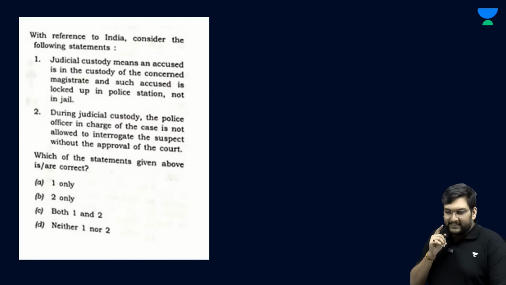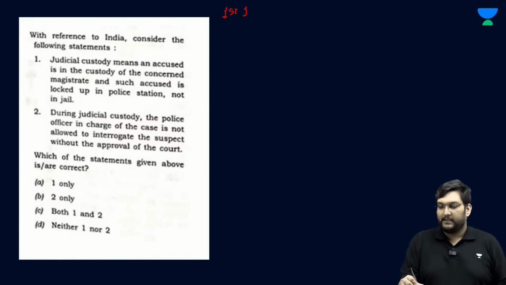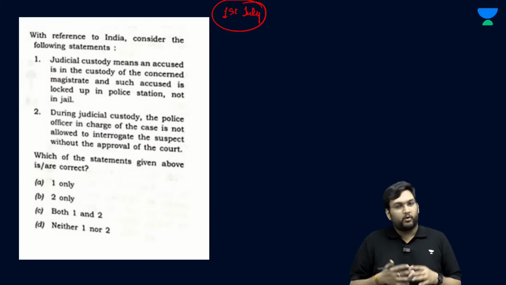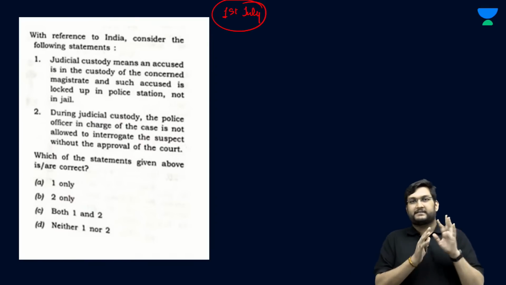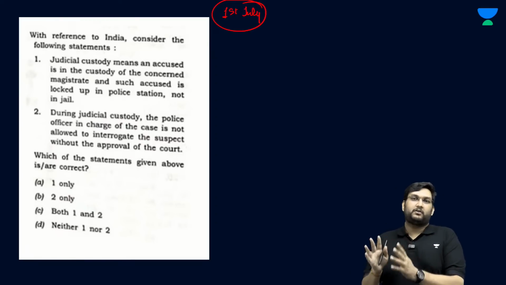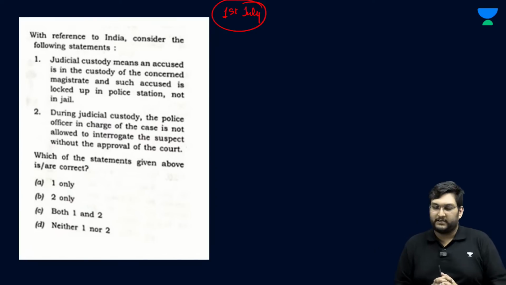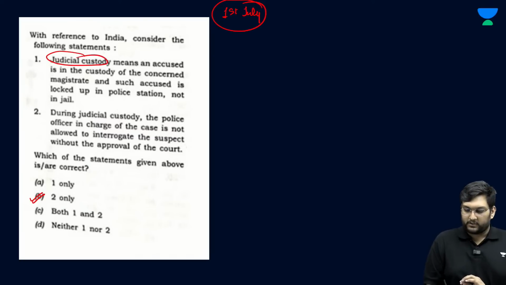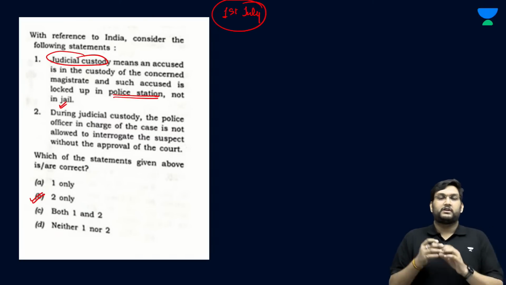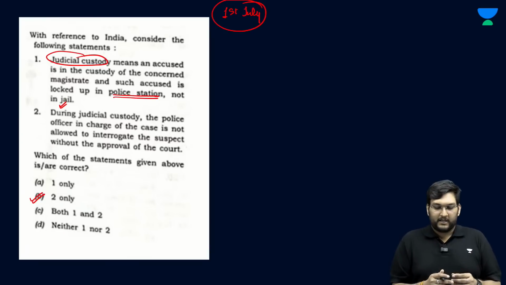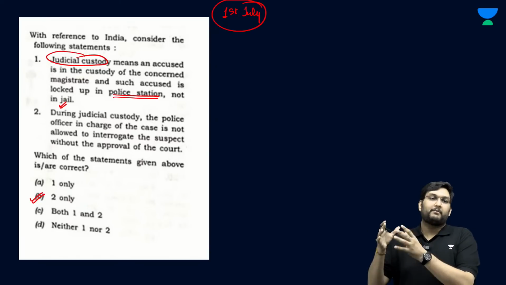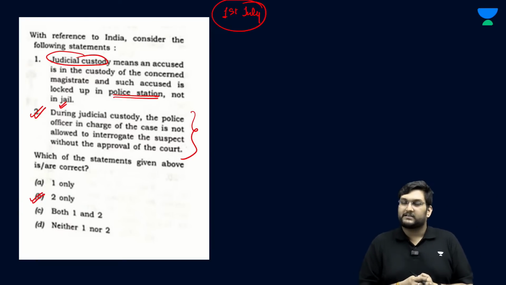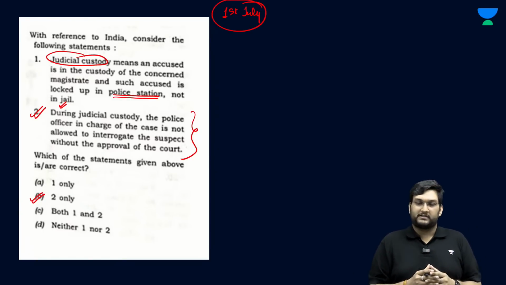So in the last session on 1st of July, when we met, I gave you 2 questions to discuss or to decode. Most of you gave the right answer here, wherein we discussed the concept of police custody and judicial custody and the concept of certain flora and fauna which has been found in India. Here most of you gave the right answer, which is 2 only. In judicial custody, you are not in the police station, you are in jail. So the location of judicial custody is incorrect here. You're not put into the police station lockup, but rather in the jail. And this is totally correct, that the police cannot interrogate a person in judicial custody without the permission of the judge. So here 2 only is the right answer.